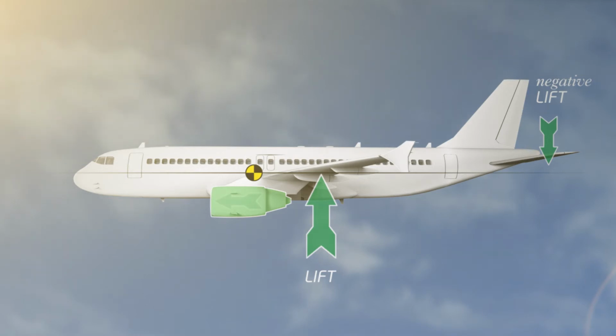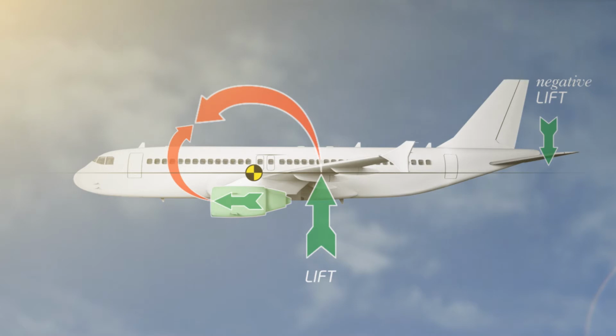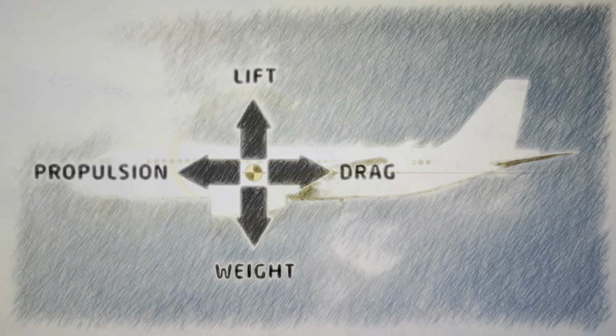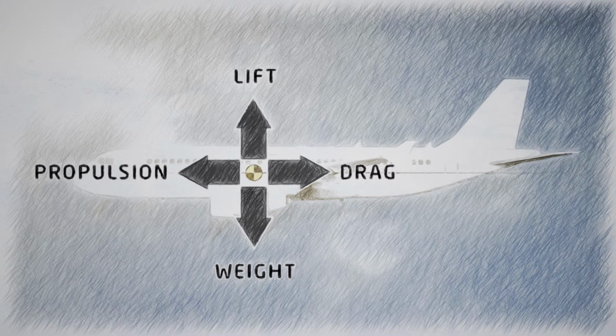As you can see here, the propulsion forces produce a moment that tends to move the nose of the airplane upwards. The horizontal tail plane is relieved. Here you can see a summary of the four resultant forces acting on an airplane at level flight.